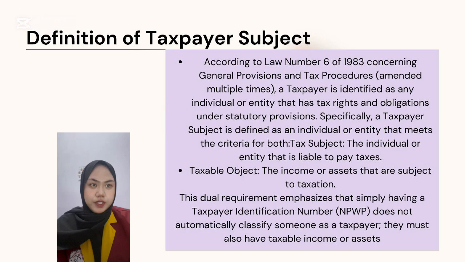Specifically, a taxpayer subject is defined as an individual or entity that meets the criteria for both. Tax subject: the individual or entity that is liable to pay tax. Tax object: the income or assets that are subject to tax. This dual requirement emphasizes that simply having a taxpayer identification number or NPWP does not automatically classify someone as a taxpayer. They must also have taxable income or assets.